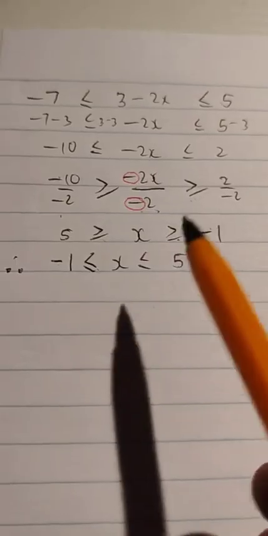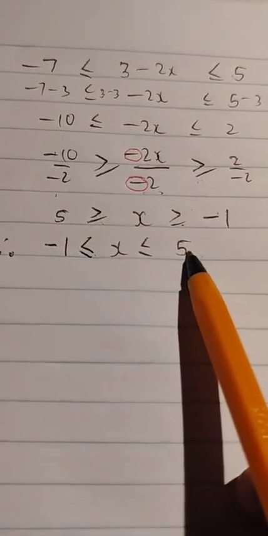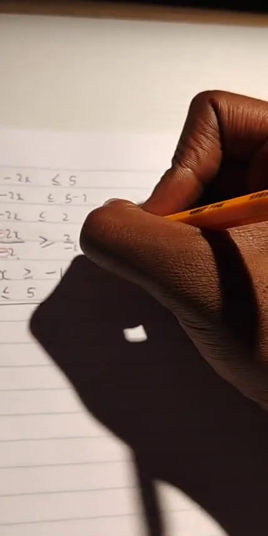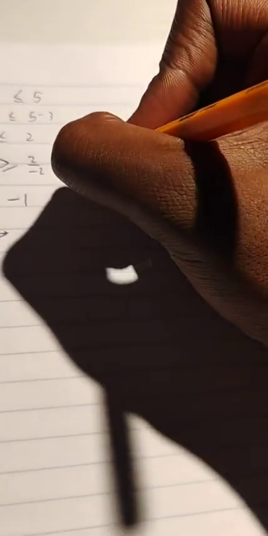So in other words, x does lie between negative 1 and 5. So please, guys, reverse the inequality sign when we divide by a negative.